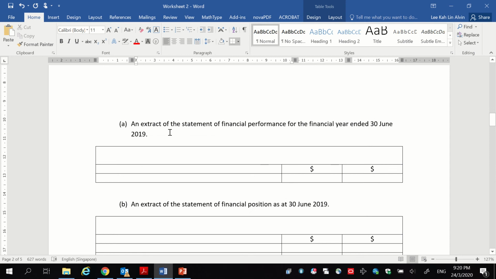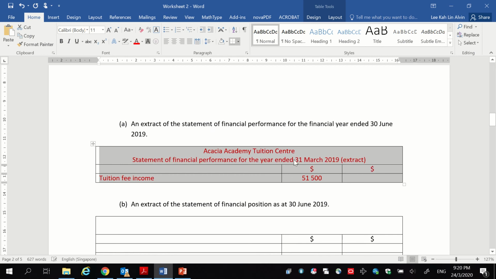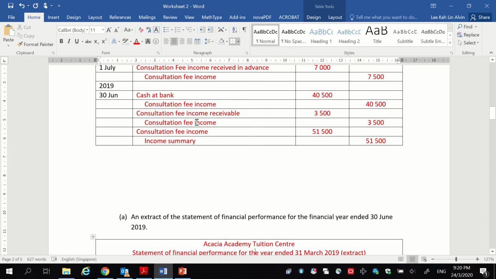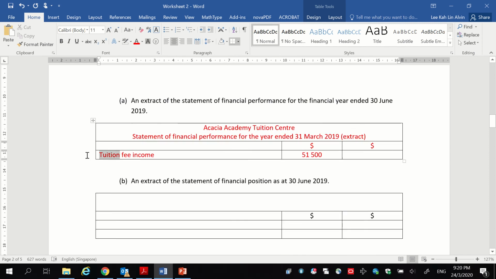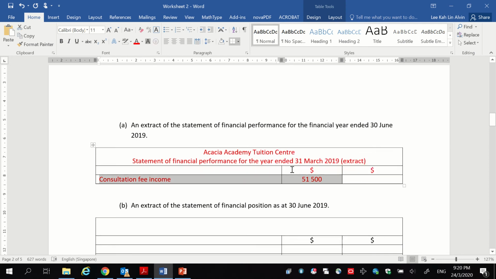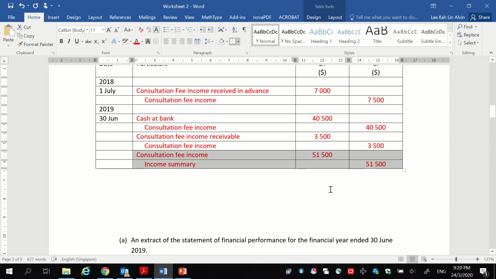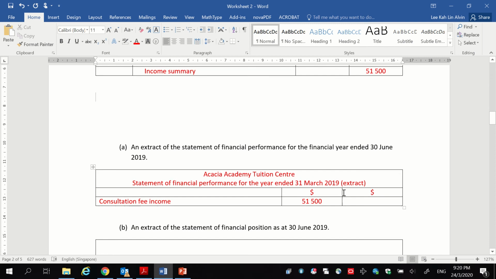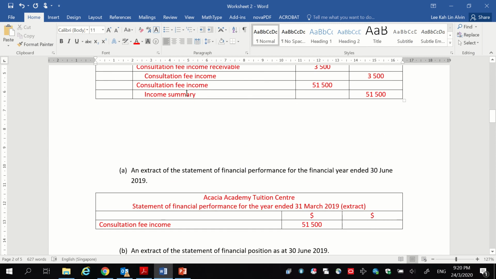Now, when we talk about an extract of the financial statement, the statement of financial performance, we are talking about the name of the business followed by the title, and you have this thing called the consultation fee income. Consultation fee income of 51,500. Where did I get this number from? I got it from here, the number that you transferred to income summary. When you transfer it to income summary, this is where the number will appear in your statement.